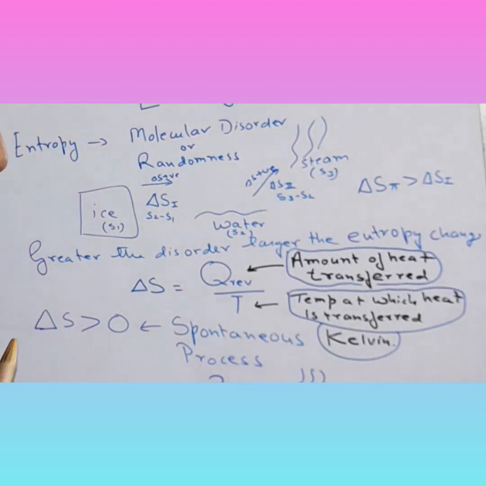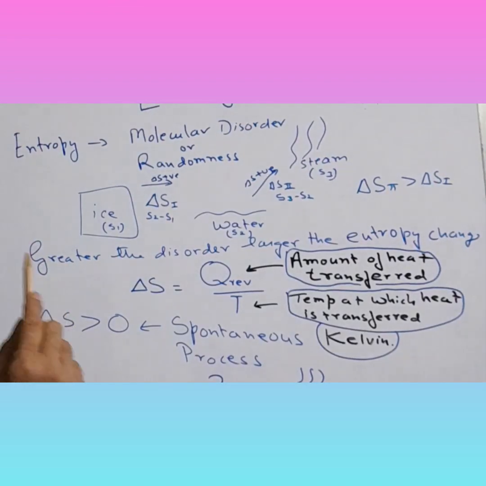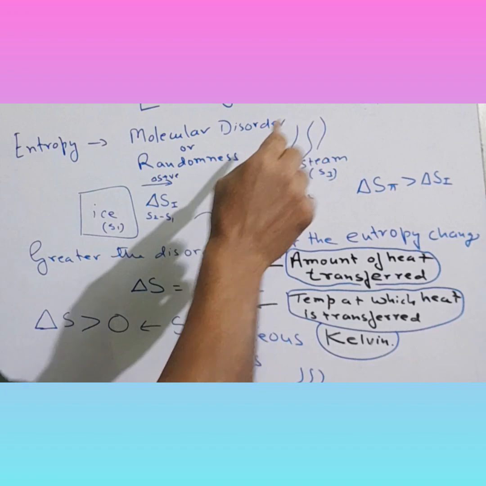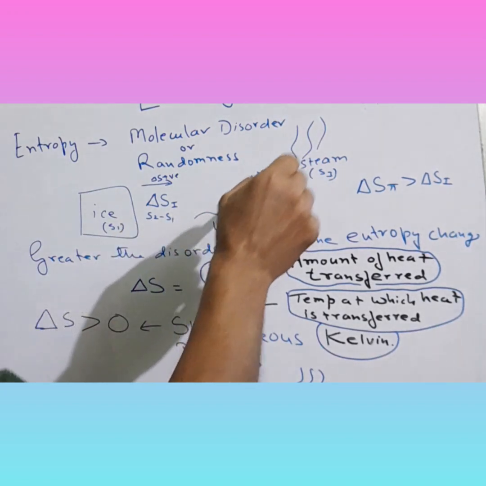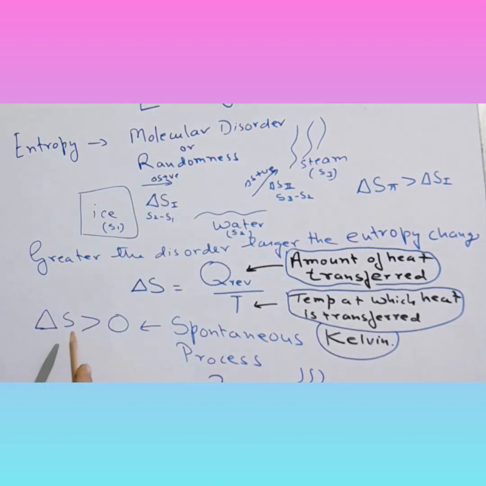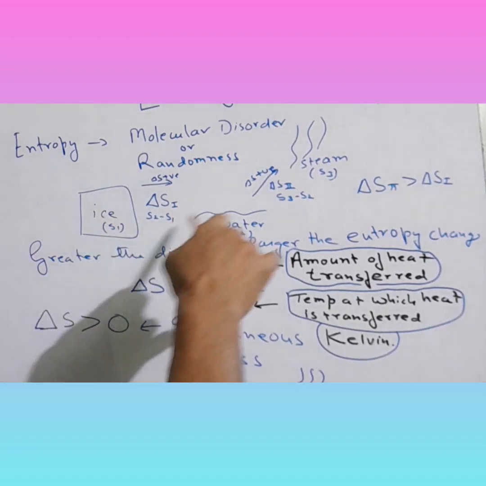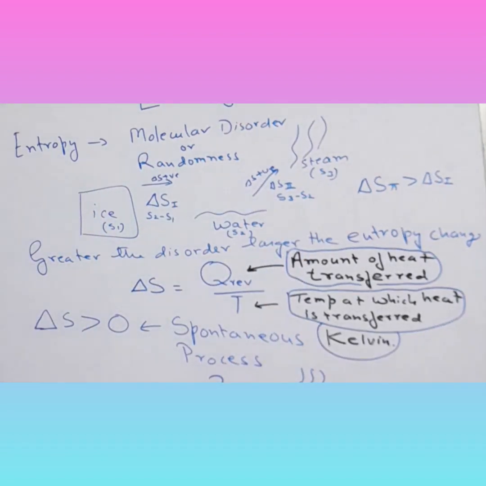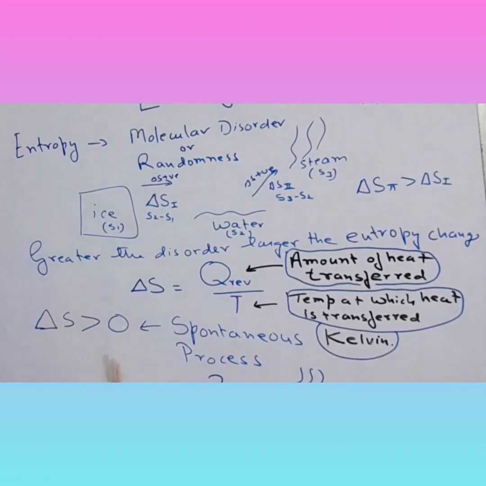Now, yet another issue. The reaction would be spontaneous, going this way, provided delta S is greater than 0, that is, delta S is positive. So for a spontaneous process, delta S is positive. Only when delta S is positive would the process be spontaneous.